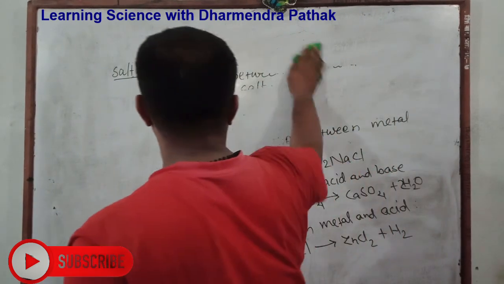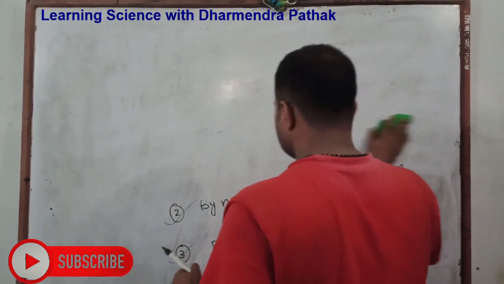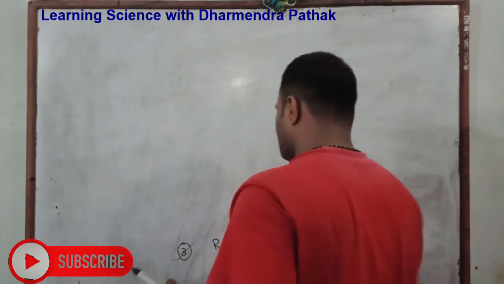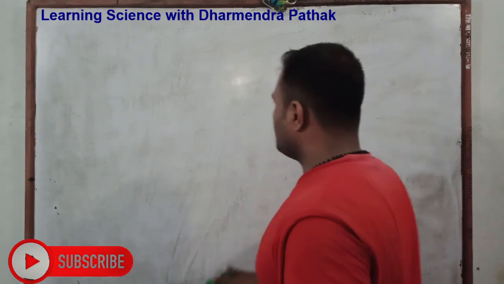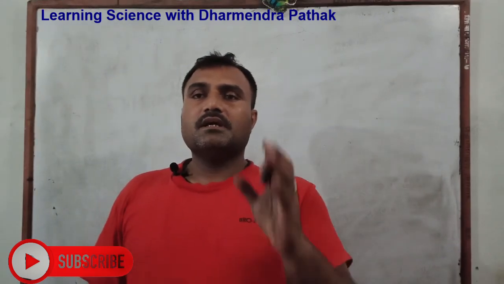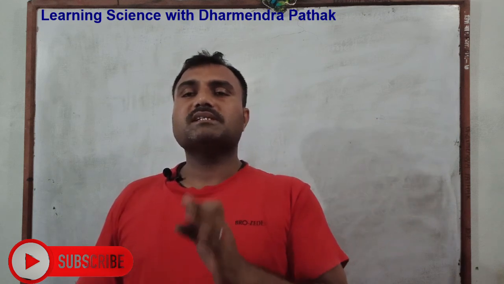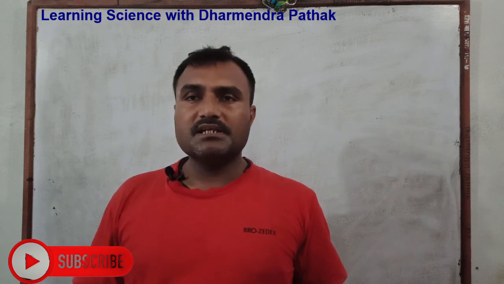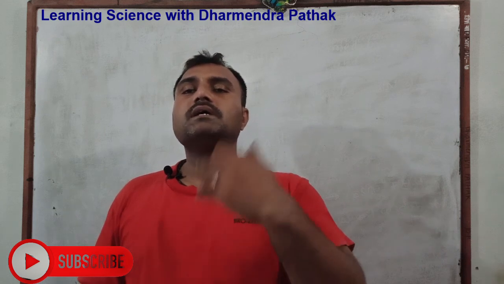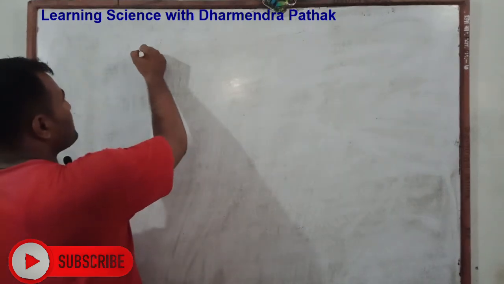The salts are classified into various types. Why? Because it is generally considered a neutral compound. When complete neutralization between acid and base occurs, then it gives a neutral salt. But when the neutralization reaction is partial, it means acid and base have different strength. In that condition, the base can't neutralize the acid completely and partial neutralization occurs, which may form an acidic or basic salt. And here we describe the types of salt.